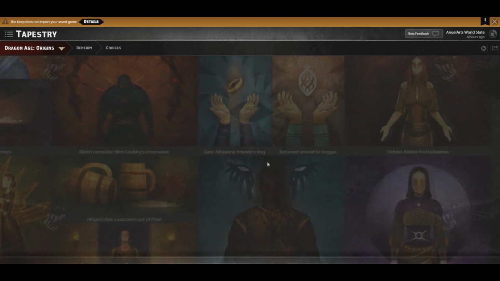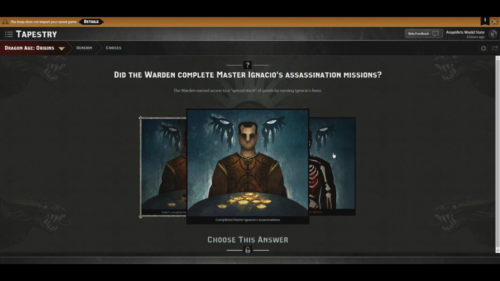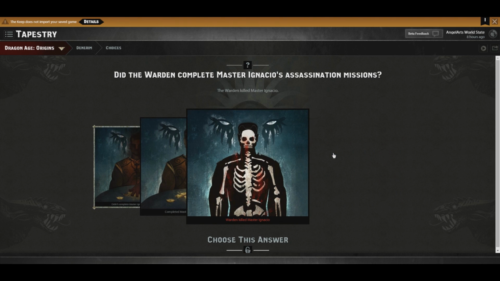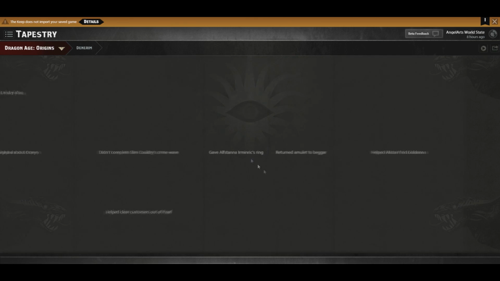Didn't complete Master Ignatio's assassination missions. I don't think we were even given the option. I don't remember Angelus being given the option, but even if we were, I don't think we would have accepted it, because the other choices were completed, which we didn't, and killed. I don't think we killed him. I think we just refused, or didn't encounter him at all.